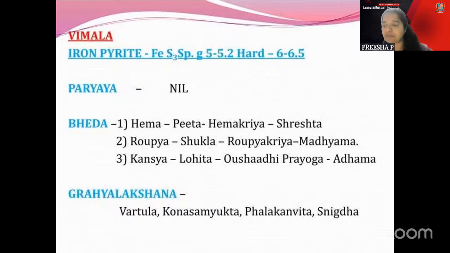Okay. So here mainly I think you can give importance to the types. If the Paryaya is not there, give importance to this Bheda part. By Bheda part, you can just star mark that Hema, Raupya, and the Kamsya part which is mentioned here. Whenever you go to the Hema part, it is considered Shreshta. That you will get easily because Hema, of course, is the Shreshta part, and the Madhyama will be Raupya and Kamsya Adhama. That also you will learn.